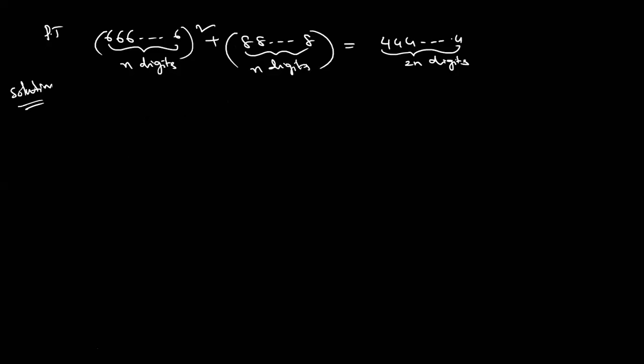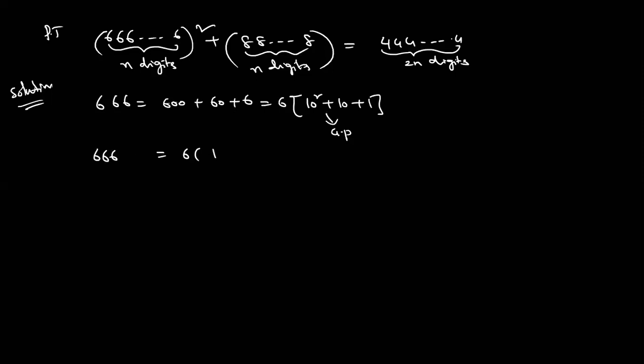Just see. First I'm giving the question logic. 666, what is the meaning? 6 into 10 square plus 10 plus 1. Am I correct? These are in GP. How to write 666? 6 into 10 cube minus 1 by 10 minus 1, which means 9. What is the formula? Sum of n terms is A into r power n minus 1 by r minus 1 when r is greater than 1.